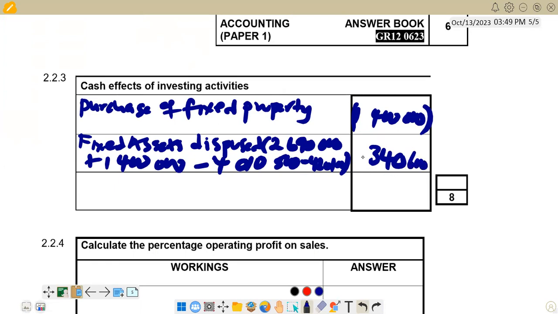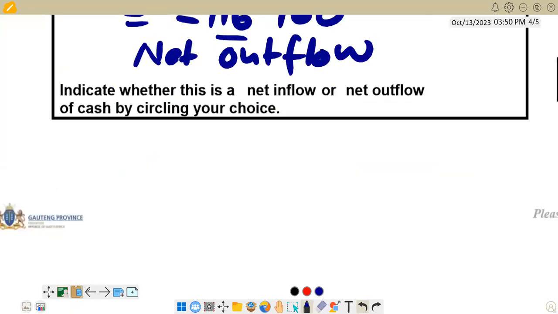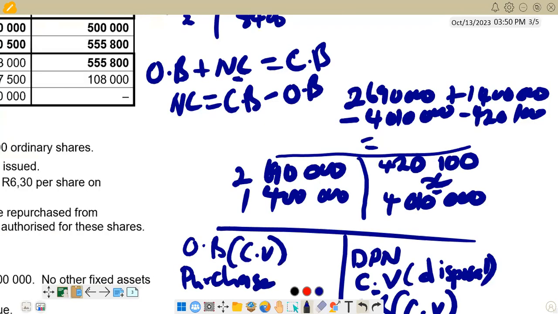So that's the figure for the carrying value. And we are told that the carrying value is the amount at which that non-current asset was disposed. So we received 340,600. And whenever we dispose, we are receiving cash, so we show it as a positive. So we are going to leave it as it is. Then we check the last one in the list of balances that we are given.